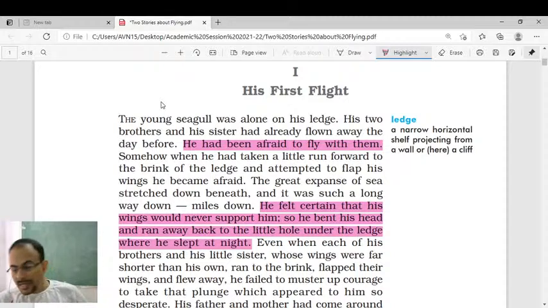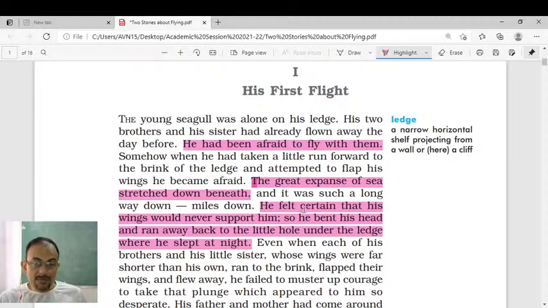Okay, so there is a very important question you need to answer from these highlighted lines. First of all, the great expanse of sea stretched down beneath, and the young seagull felt certain that his wings would never support him. So he bent his head and ran away back to the little hole under the ledge where he slept at night.